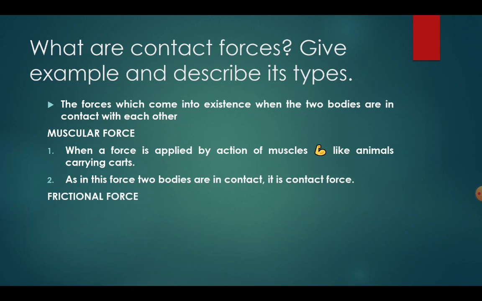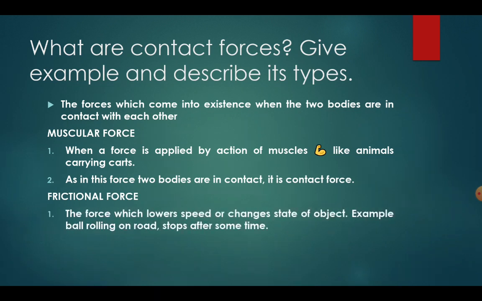It is very important, and the next chapter will be completely on friction. For example, a force which lowers the speed or changes the state of an object. If we roll a ball on the road, after some time it will stop because a frictional force comes into play, and the object's speed slows down and ultimately comes to rest. Here also the two bodies are in contact, that's why it is a contact force.